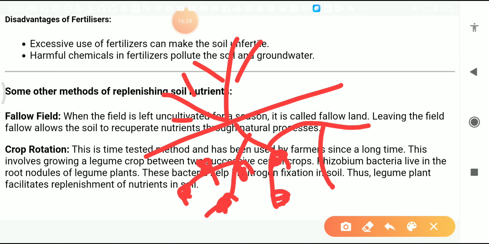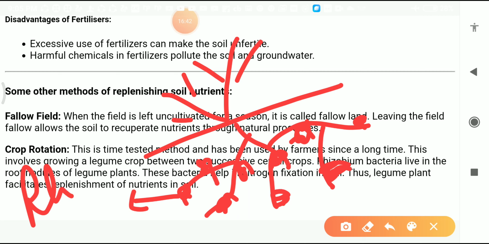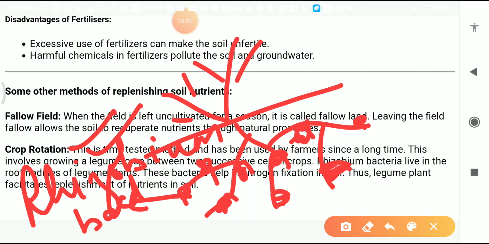In the root, nodules are present, and in these nodules, rhizobium bacteria are present. Now what is the function of this rhizobium bacteria? This rhizobium bacteria helps in nitrogen fixation.